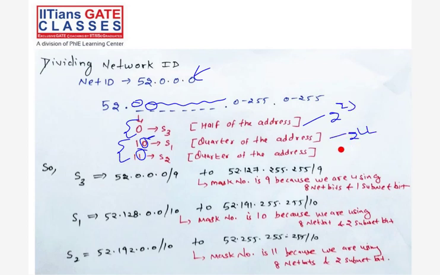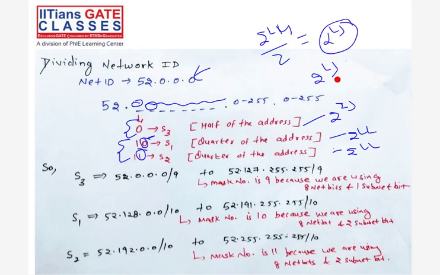This way, because see, half of the address means what? 2 raised to power 24 divided by 2. This is the half address, right? Which is 2 raised to power 23. Again, I am doing this half is given to S3. The remaining half, 2 raised to power 23, I further divide into 2 parts, divided by 2, which becomes 2 raised to power 22. Right? So the quarter of the address is given to the S1 and the remaining quarter of the address is given to the S2. Simple.